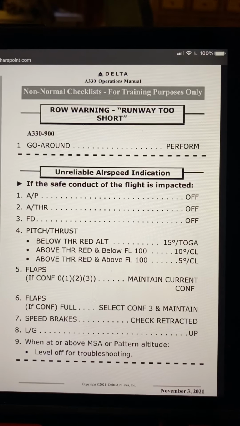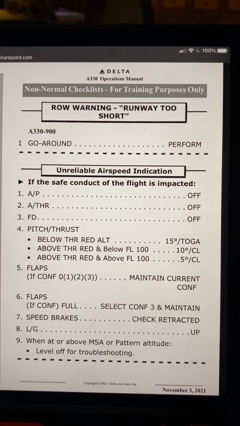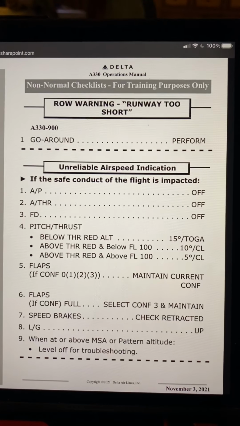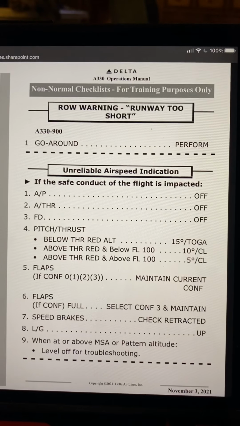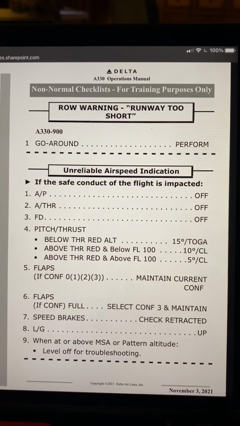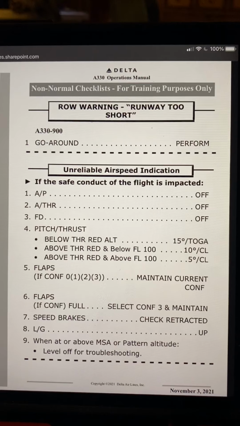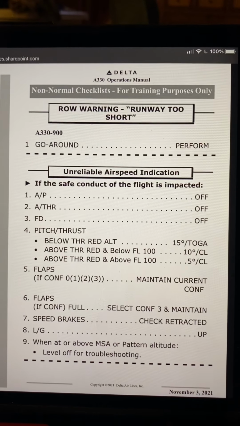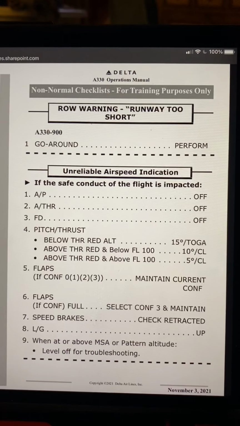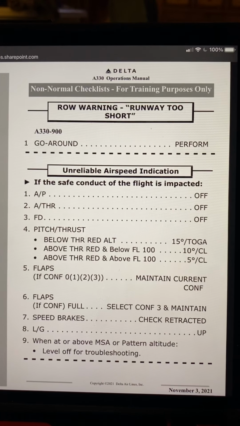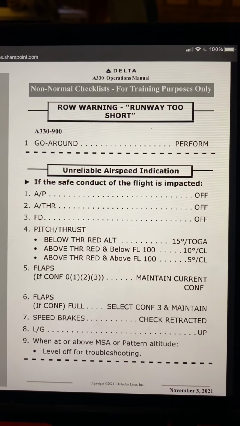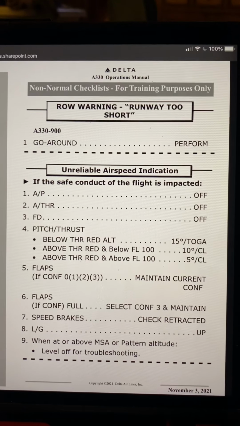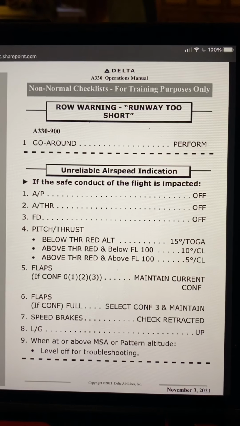pitch/thrust. Below the thrust reduction altitude, 15 degrees and TOGA. Above thrust reduction altitude and below flight level 100, 10 degrees and climb. Above thrust reduction altitude and above flight level 100, 5 degrees and climb. Step 5, flaps.